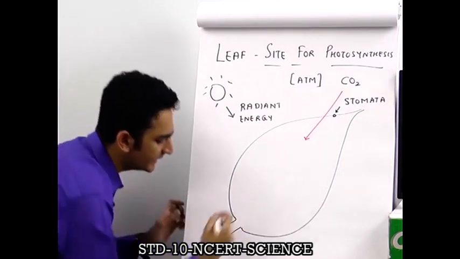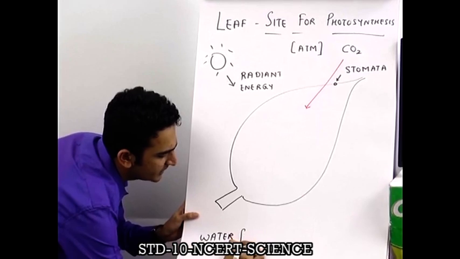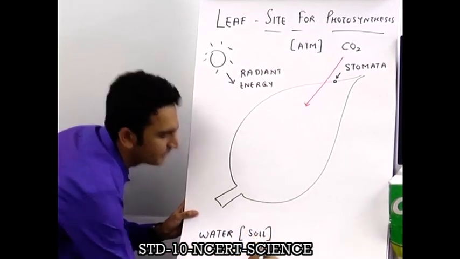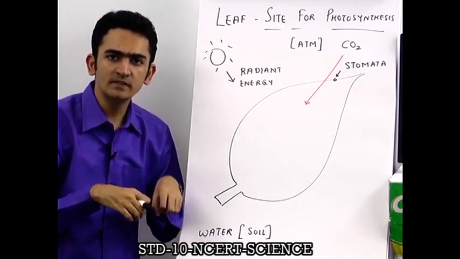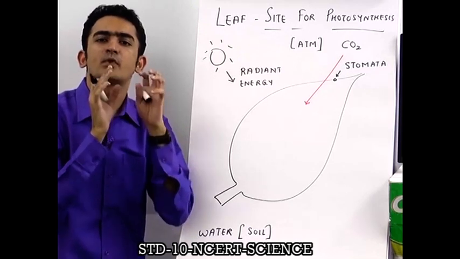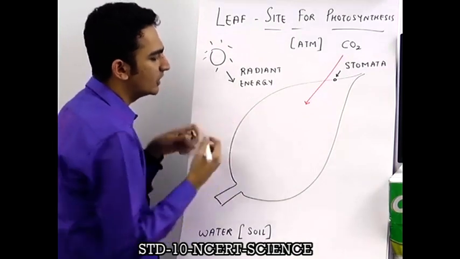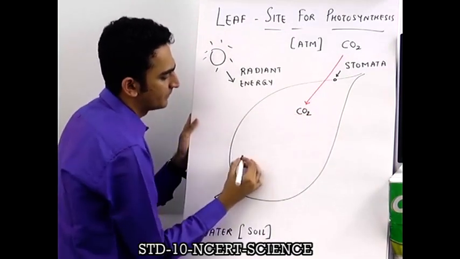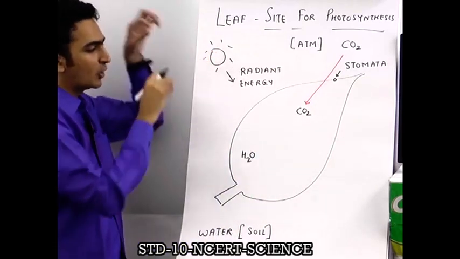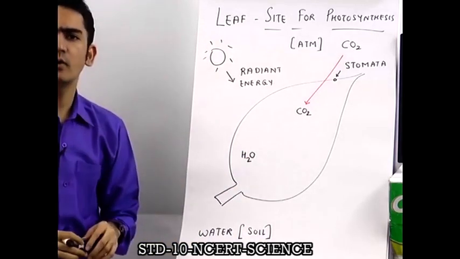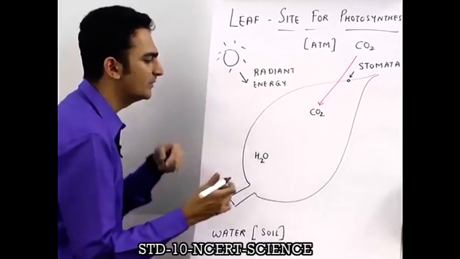We go on to the third raw material. The third raw material is water, which is present where? In the soil. From the soil, the water enters the roots. From the roots, it enters the stem. From the stem, it enters the leaves. And this is how the water also reaches here. So CO2 has reached, and then the water reaches here in the leaf. The sun rays are always falling. Three down. Sun rays coming, CO2 has entered, H2O has entered. Which is the fourth one? Chlorophyll. Chlorophyll is always present inside.